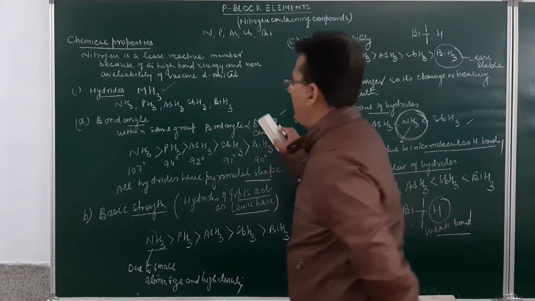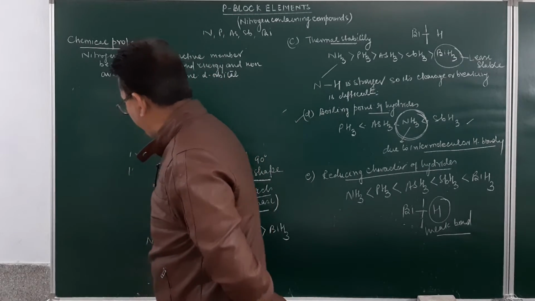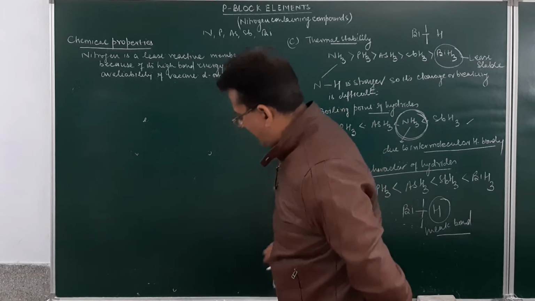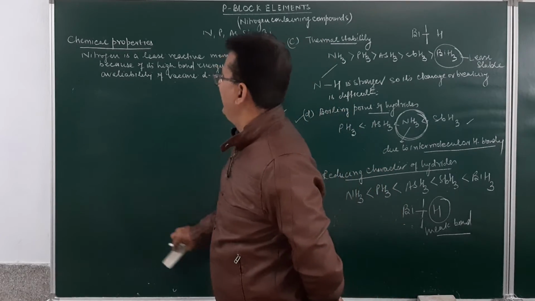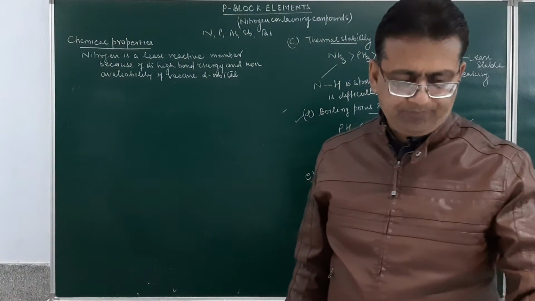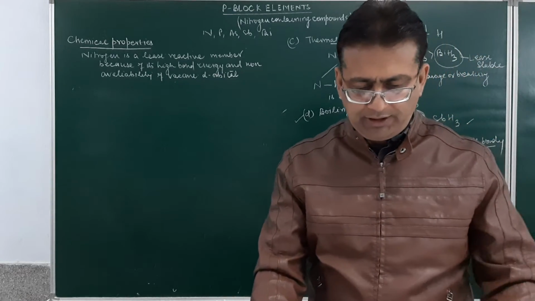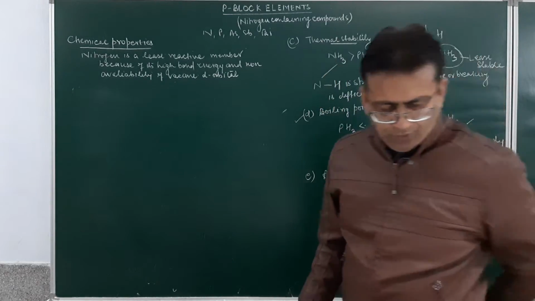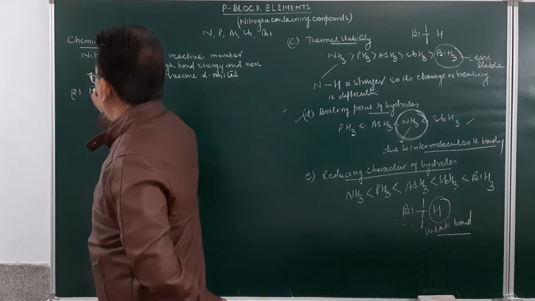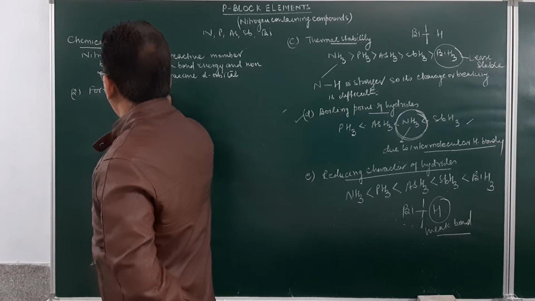Remember, the first property was hydrides, the next property is the formation of halides. How does the halide formation take place? Students, remember, they form halides of the type MX3, like we may take NCl3 and so on. So, the second property will be the formation of halides.